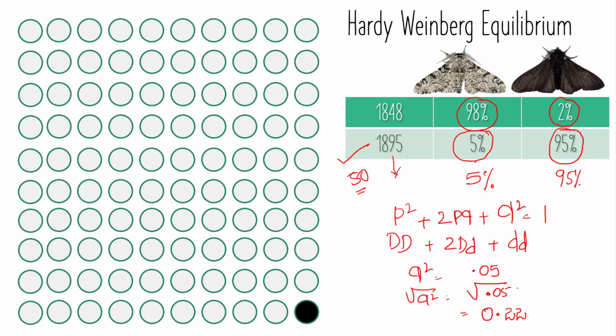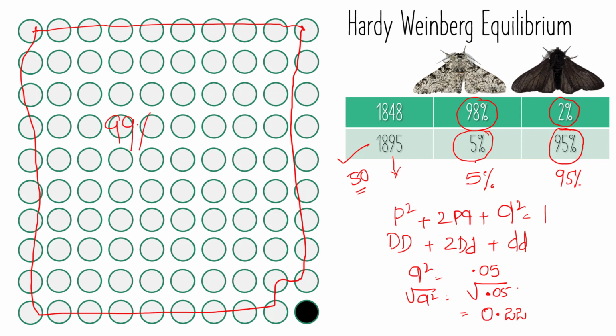Earlier we saw a situation where the light colored peppered moth allelic frequency was nearly 99%, and only 1% was the dark colored peppered moth frequency.